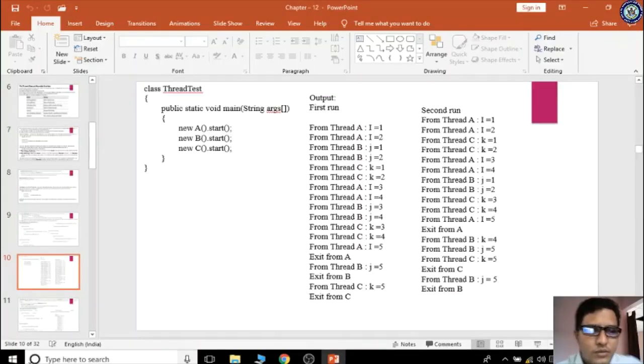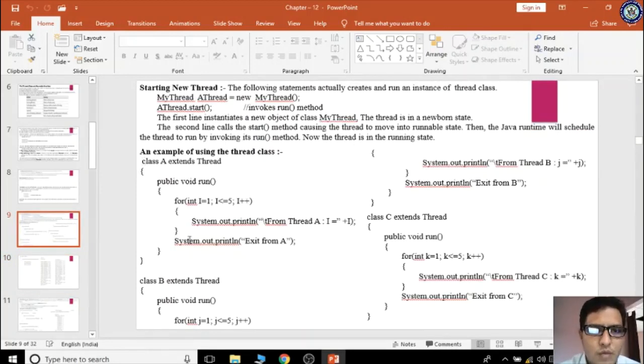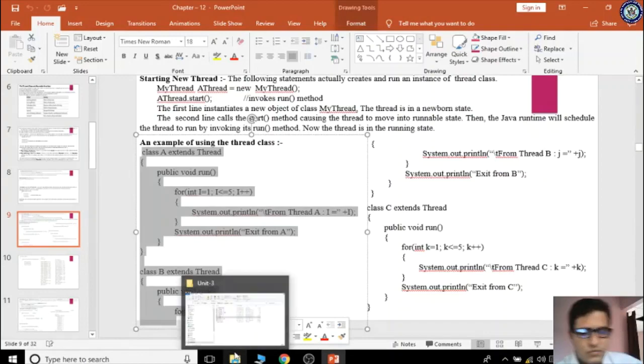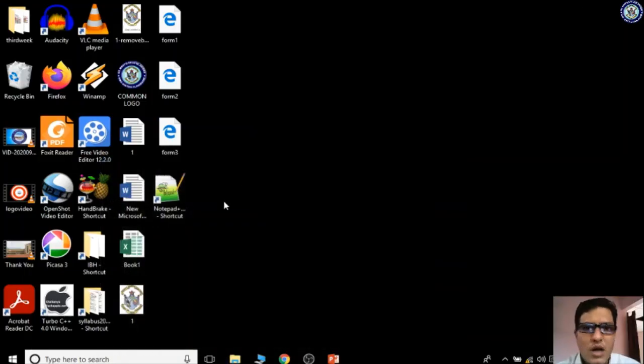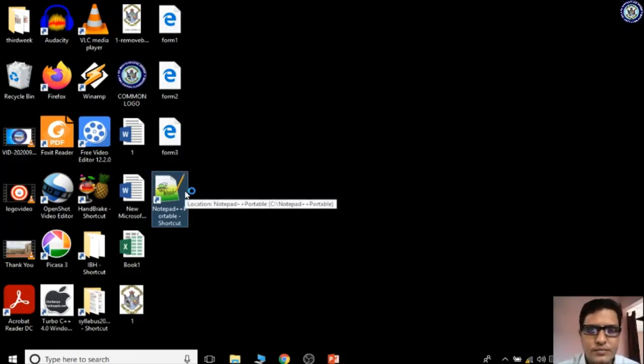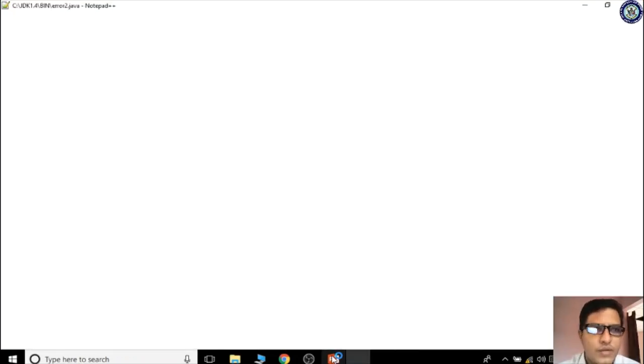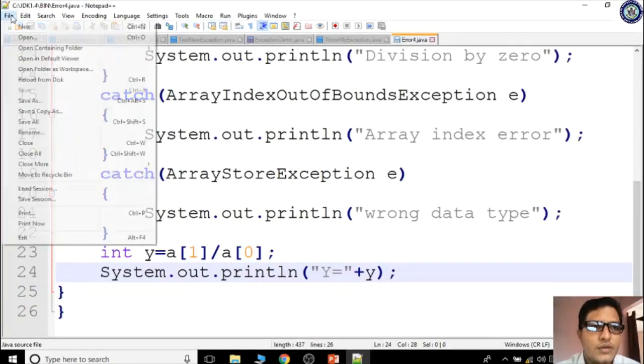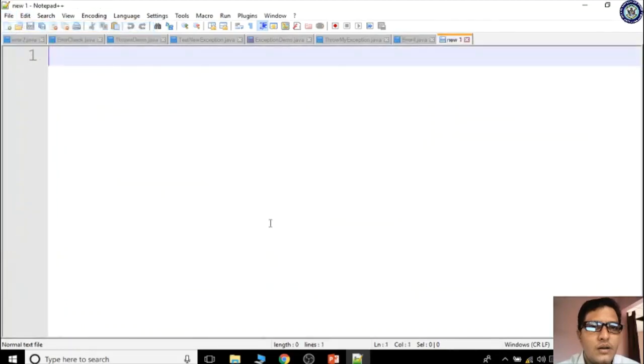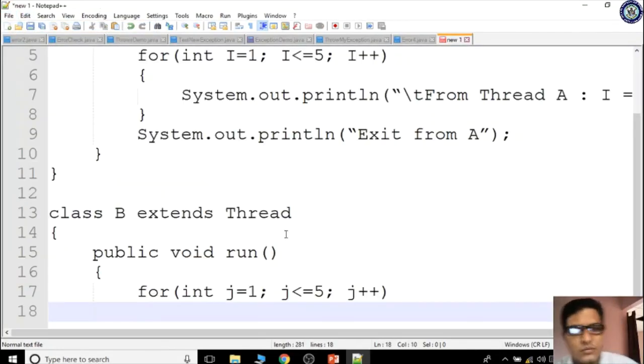For example, I will show you the running of this program. I'm copying, minimizing. Now I'm taking Notepad. You will understand how it will execute. I'm taking a new file. Yes, I'm pasting now. Got it?